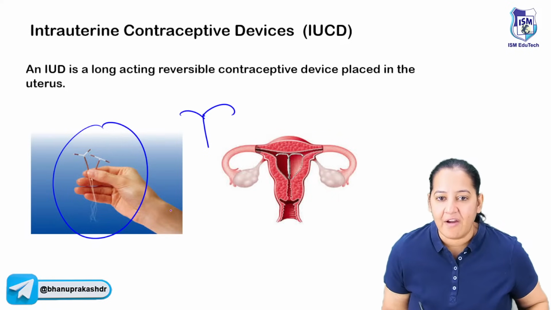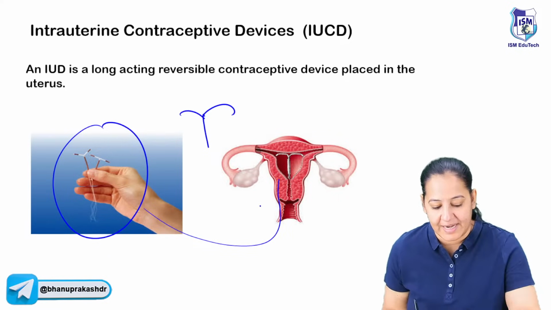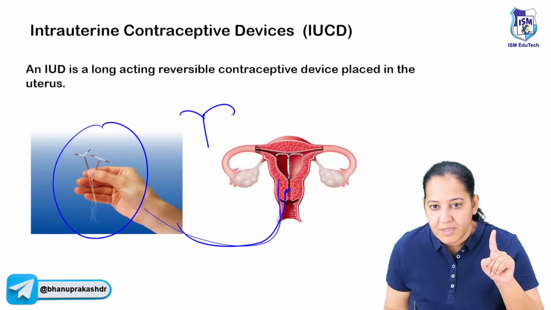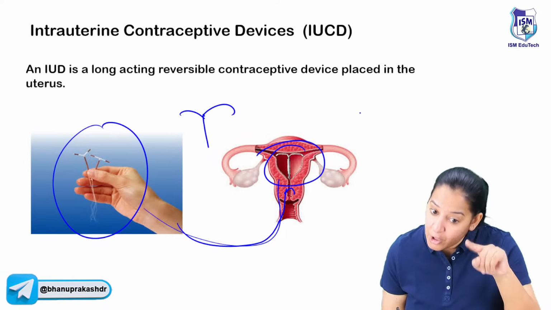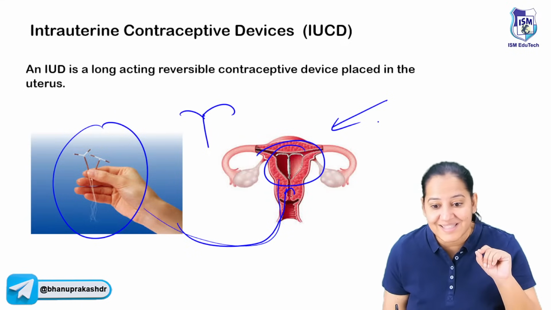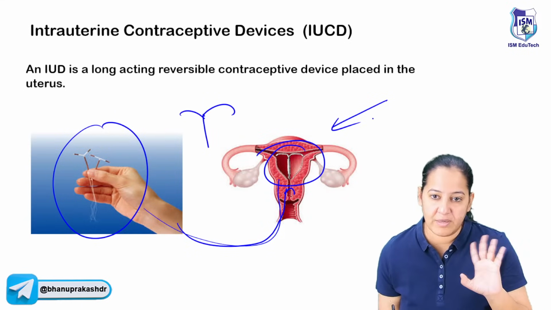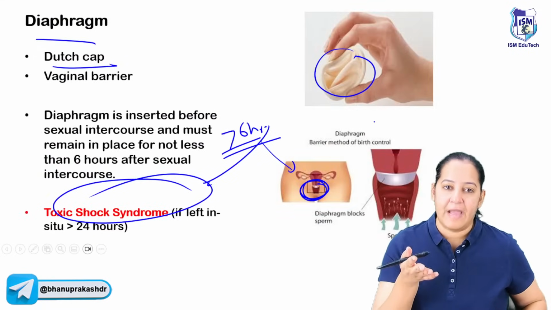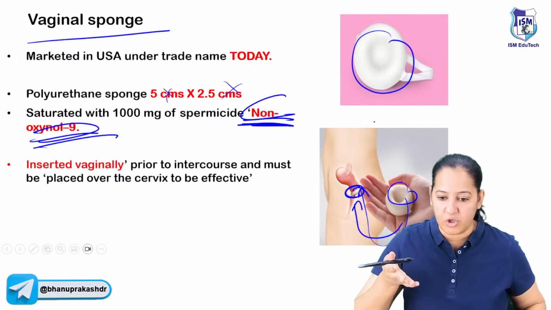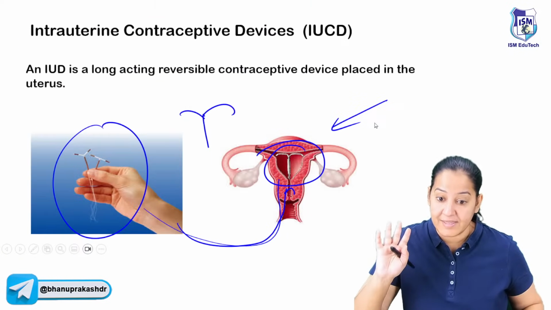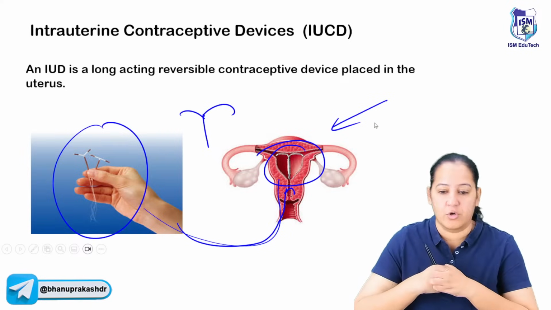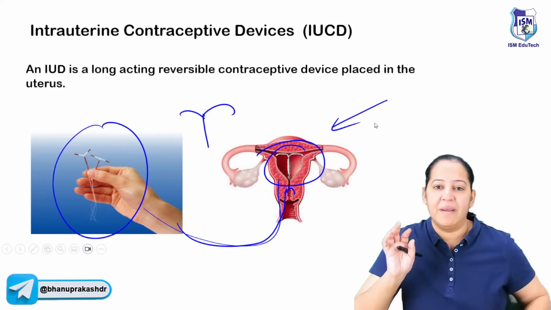And they have to be put inside the uterus. Can you see? They have to be put inside the uterus. The female cannot put it by herself. A trained gynecologist is required to insert it. Like the diaphragm, sponge and the condom, she was putting by herself. But no, the copper T, she requires some gynecologist or doctor to insert it. So that is made up of copper usually.